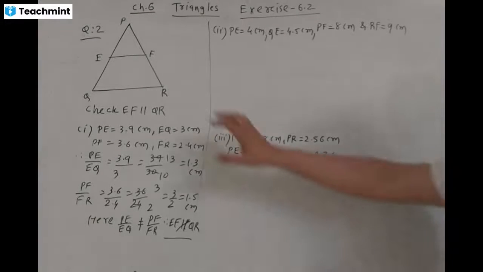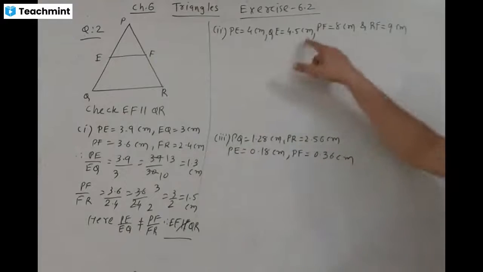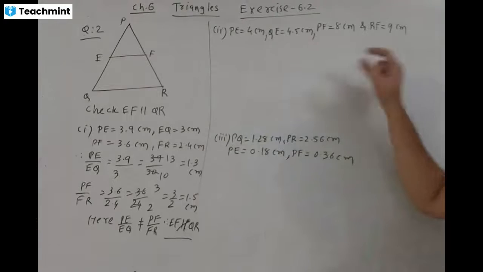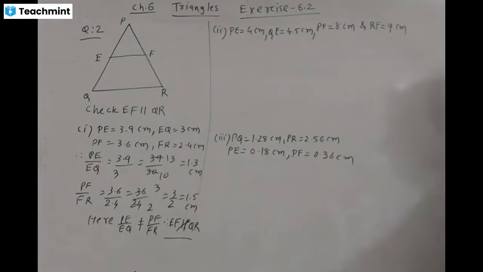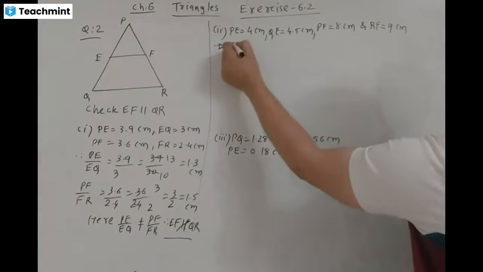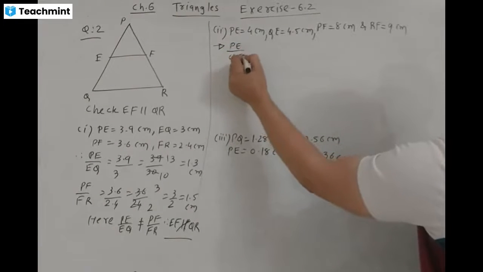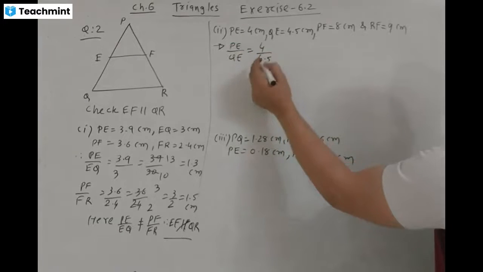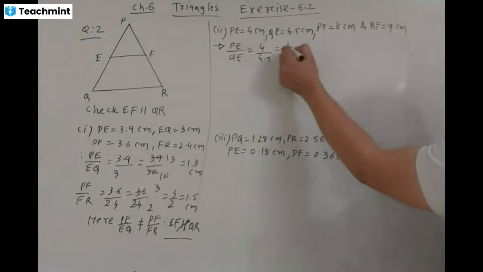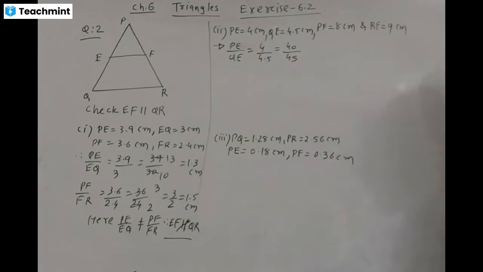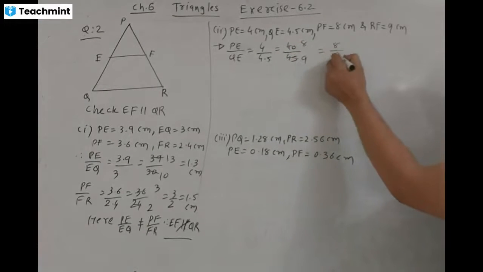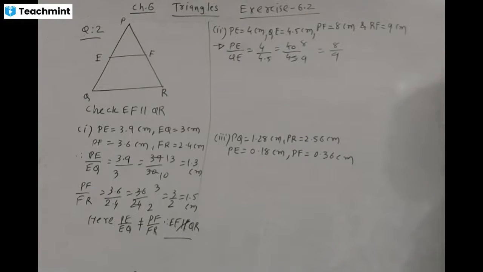PE is equal to 4 centimeter. QE is equal to 4.5 centimeter. PF is equal to 8 centimeter and RF is equal to 9 centimeter. Check the ratio. PE divided by QE is equal to 4 divided by 4.5. We multiply by 10 in numerator and denominator, that is 40 by 45. 5 eights are 40, 5 nines are 45, that is 8 by 9. The ratio is 8 by 9.